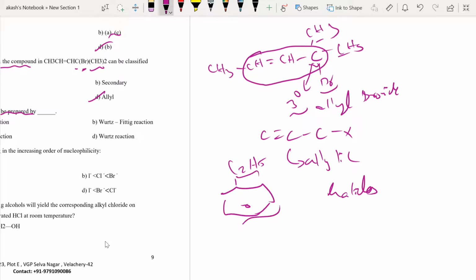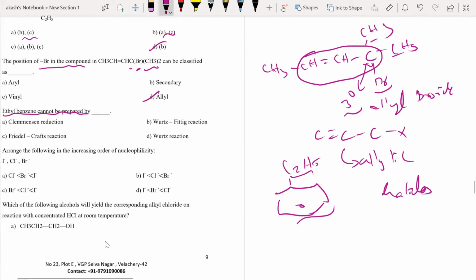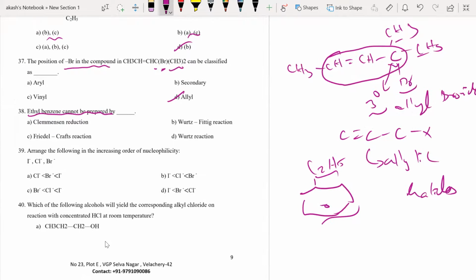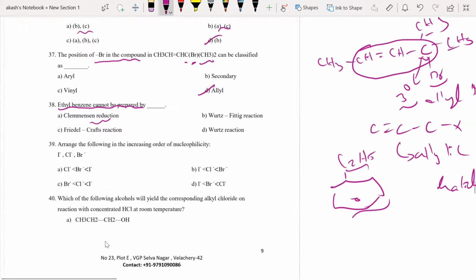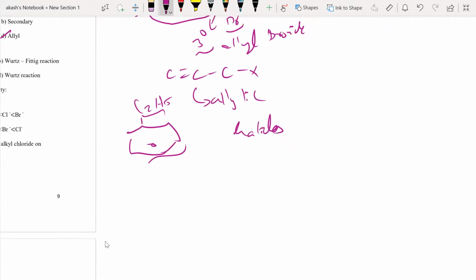Ethyl benzene group. Ethyl benzene. Very simple. Now, by Clemmensen reduction, you don't know it yet. Basically, Clemmensen reduction you study in the next chapter, which shouldn't have come in this chapter. It is coming from aldehydes, ketones, carboxylic acids.